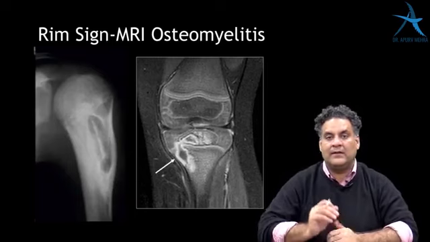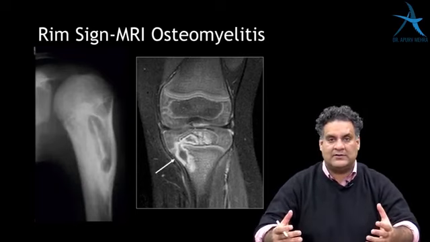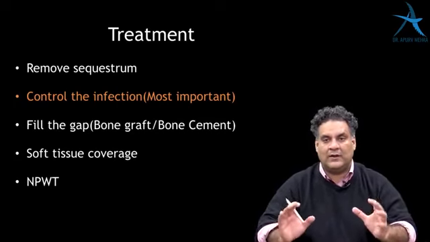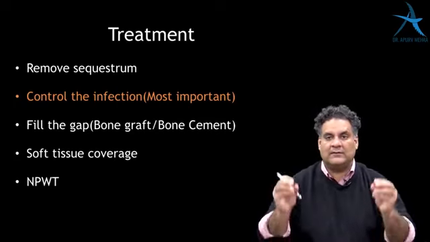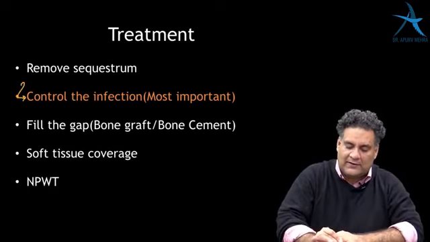is seen on MRI. In which investigation? MRI in chronic osteomyelitis. This is again a question that came in DNB. And then when you want to treat osteomyelitis, number one treatment is remove the sequestrum, the focus of infection in the center, the dead bone. Control the infection, identify the organism and kill it.